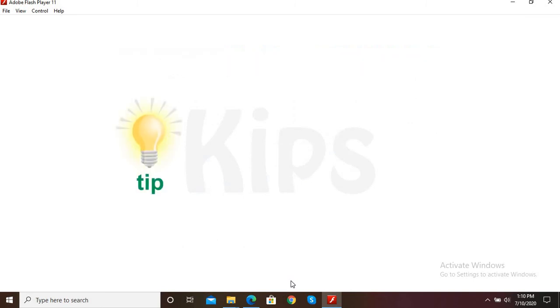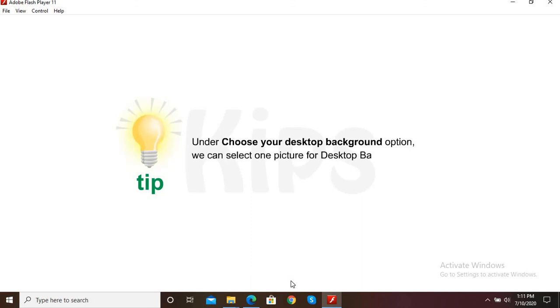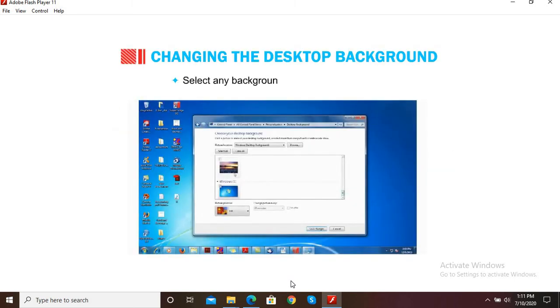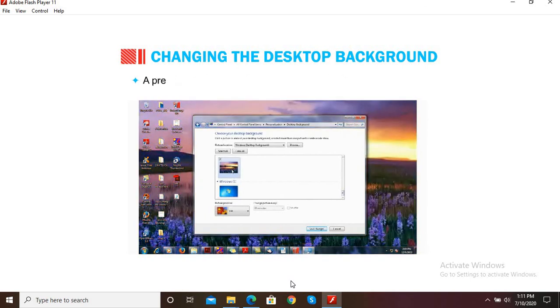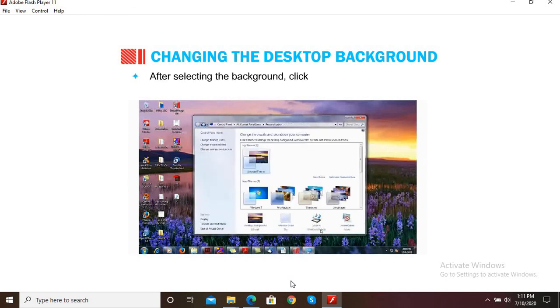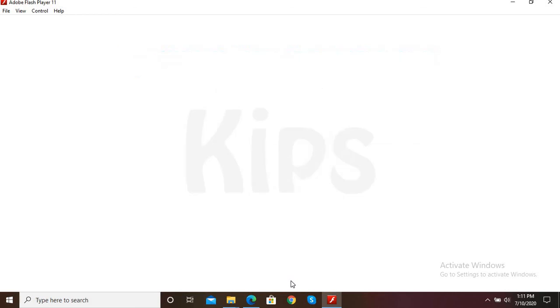Students, let me tell you that under Choose Your Desktop Background option, we can select one picture for desktop background or select more than one picture to create a slideshow. Select any background from the displayed list. A preview of the selected background will appear on the monitor. After selecting the background, click on Save Changes button and close the dialog box.